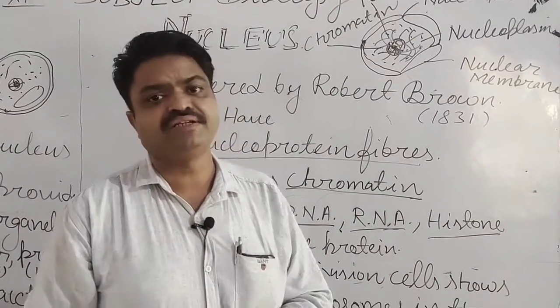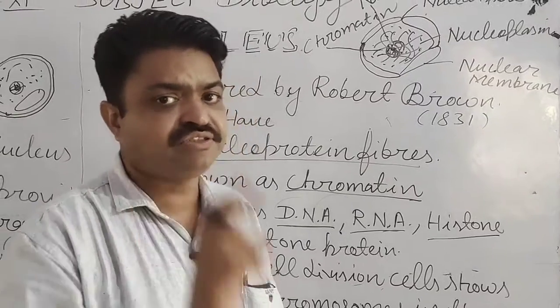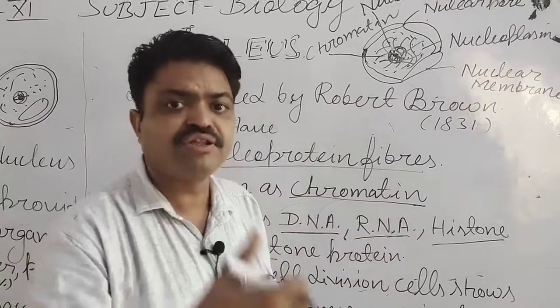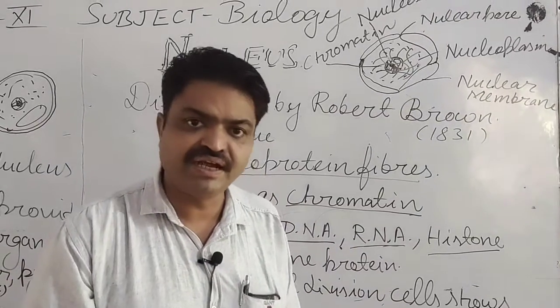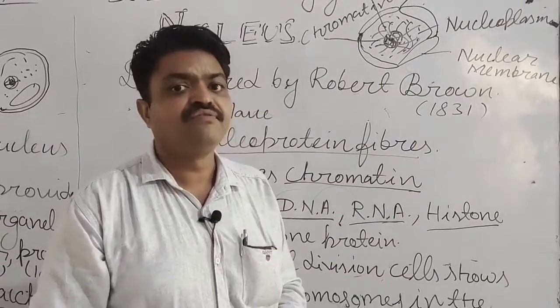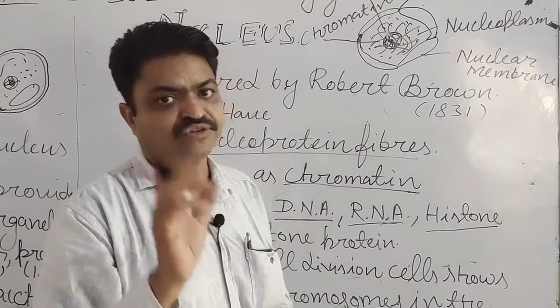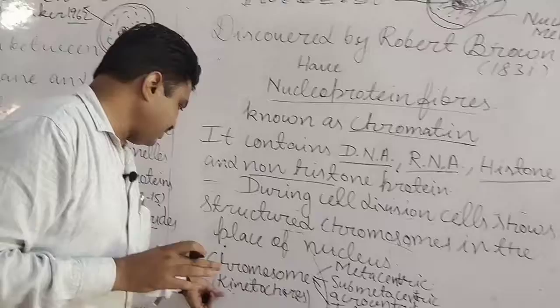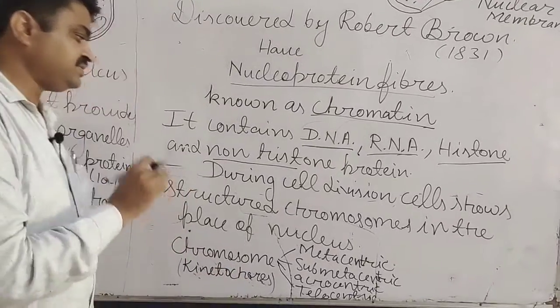In the human cell, student, 46 chromosomes are found. According to the phase of cell division, four types of chromosomes are found, student, according to their kinetochores and the centromere.